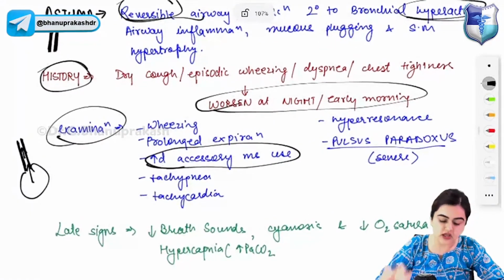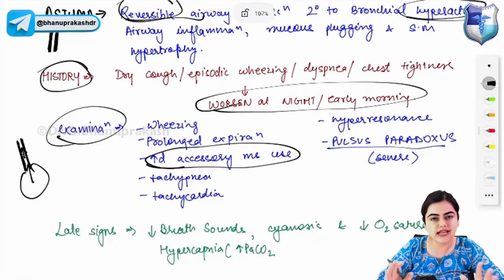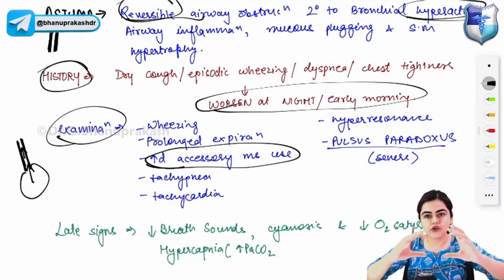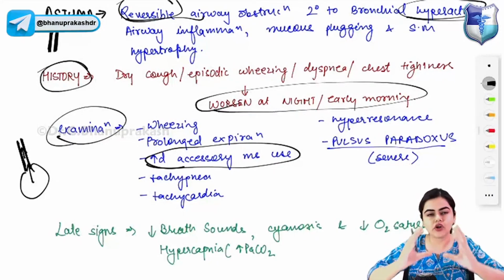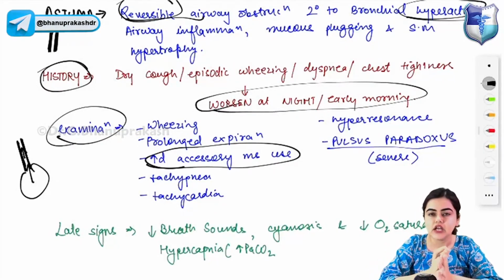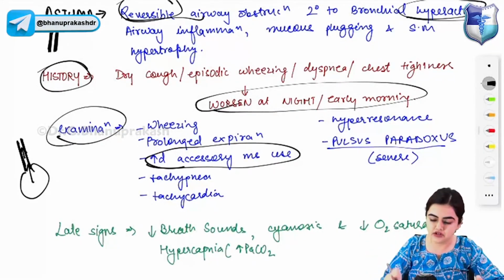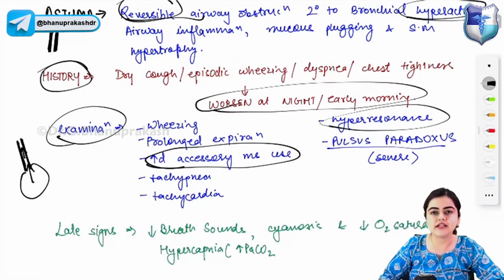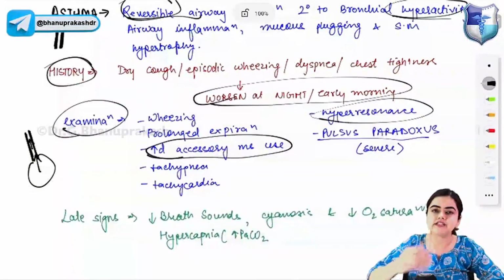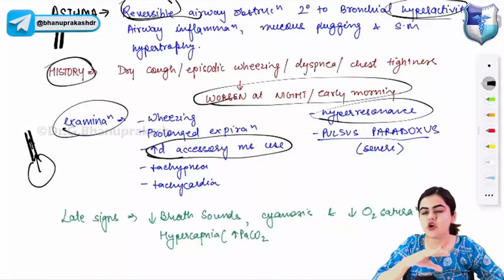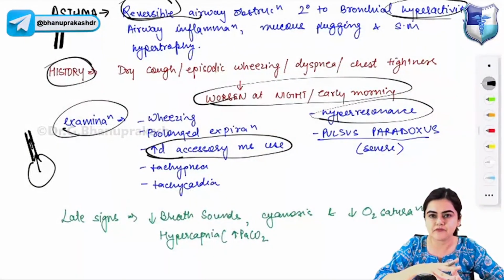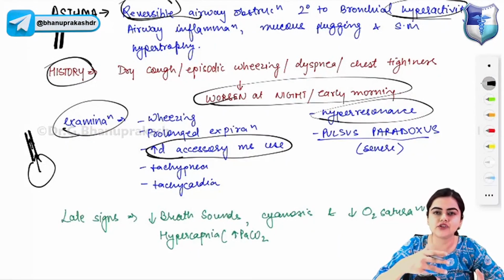So you can see these are the features of asthma: tachypnea, tachycardia, and hyperresonance because a lot of air trapping is happening. Air trapping will result in hyperinflation of the lung, and that will result in hyperresonance. Another feature is pulsus paradoxus in case of severe asthma. I hope you all know what is pulsus paradoxus. What is pulsus paradoxus? Come on, everyone. This is repeatedly asked in your exam.